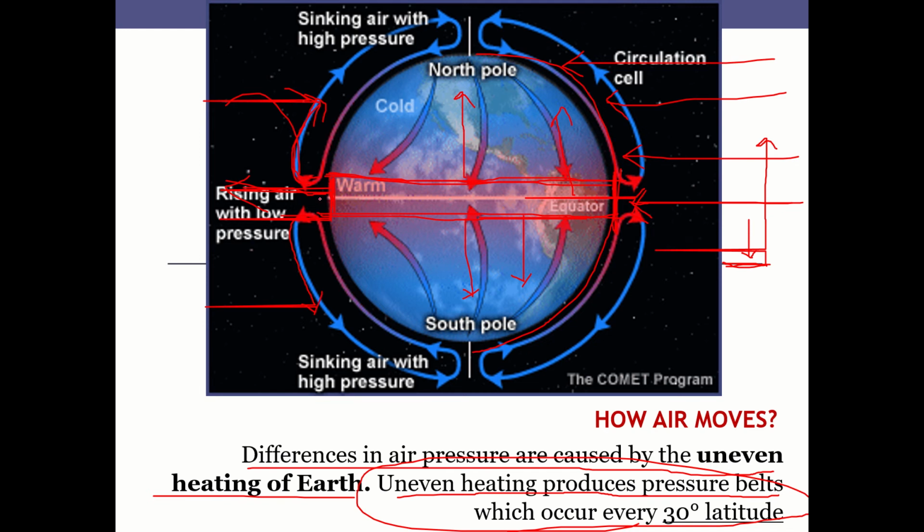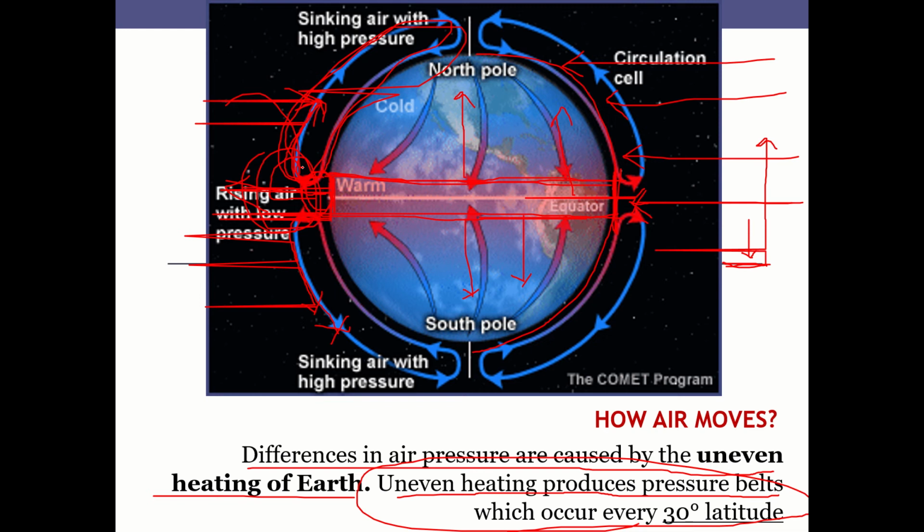As it rises, at a certain height, the air is relatively cooler than the air closer to the earth's surface. Because of this coldness of the air at higher altitudes, some of the air is deflected towards the north, and some of the air is deflected towards the south. So this is very conceptual. We have just put one cycle, one cell.